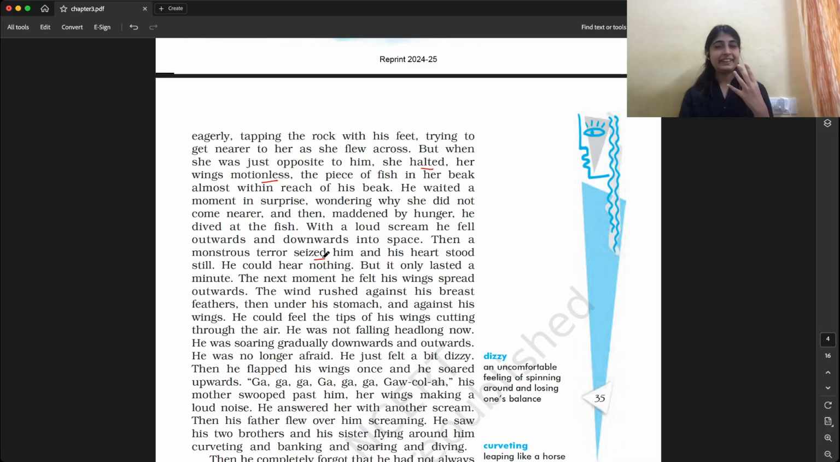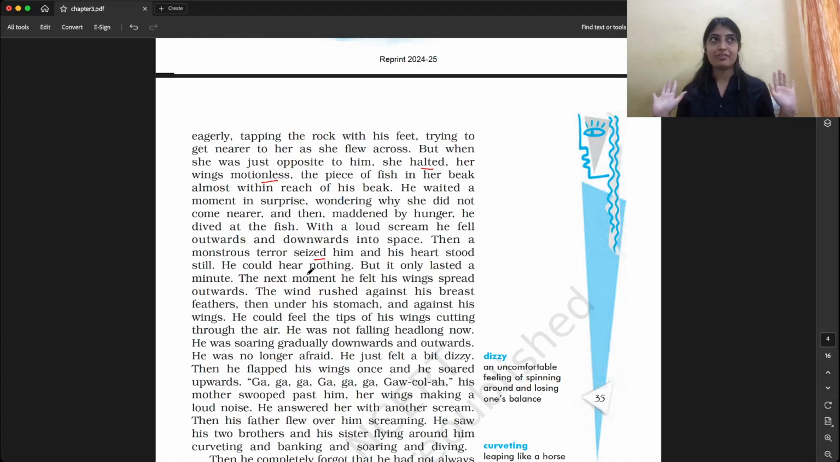Now let's see what happens. And his heart stood still. Heart stood still is an expression that says he was so scared that his heart stood still. Like we say, we skip a beat. It's a way of saying that I was so scared, I could not decide what could happen next. I was so afraid, so much shocked. He could hear nothing, but this fear only lasted a minute.